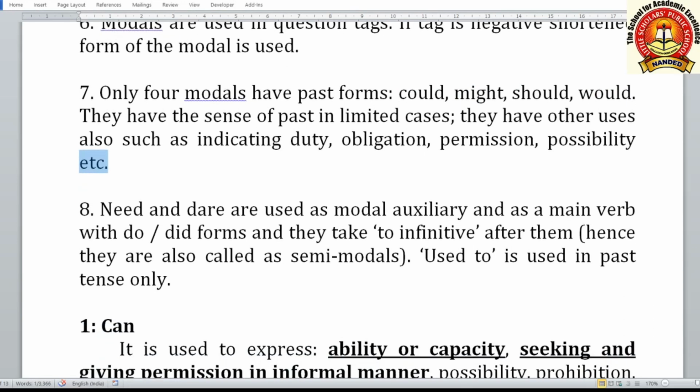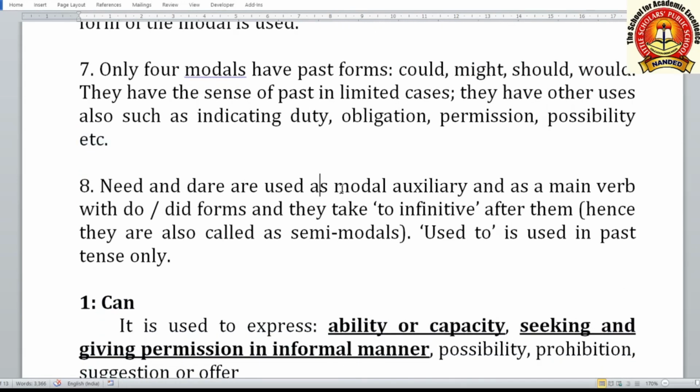Eighth one, need and dare are used as modal auxiliary and as a main verb with do, did forms, and they take to-infinitive after them. Hence, they are also called semi-modals. Used to is used in past tense only. So this is how the description is there about the remaining modal auxiliaries. Need and dare can be used as modal auxiliary as well as the main verb. How it is used, we will see in more detail.